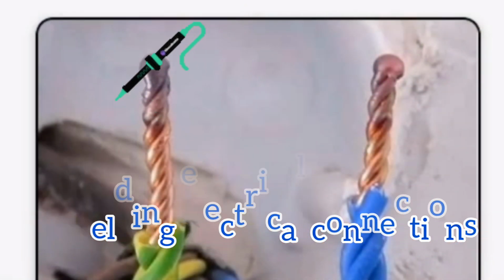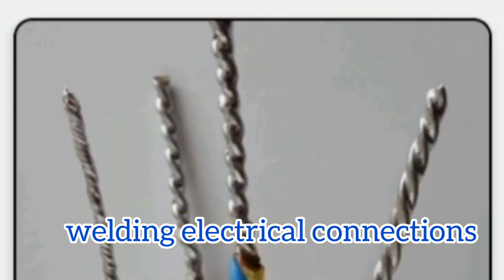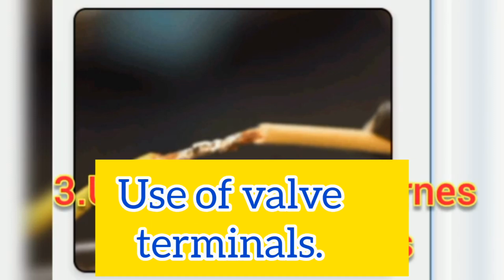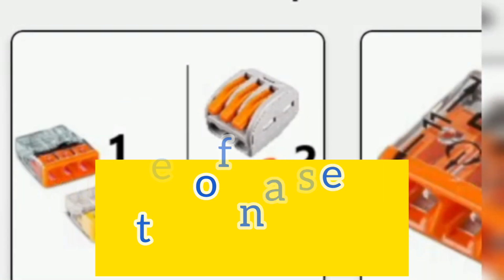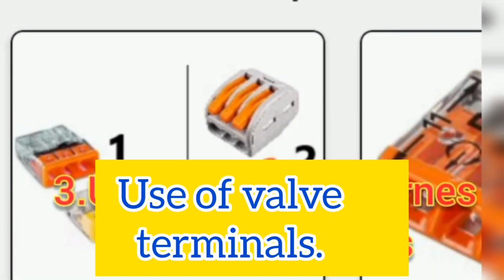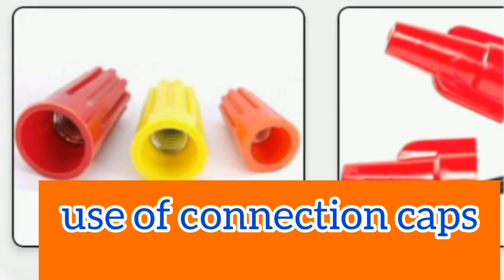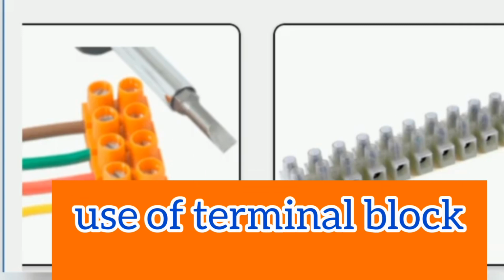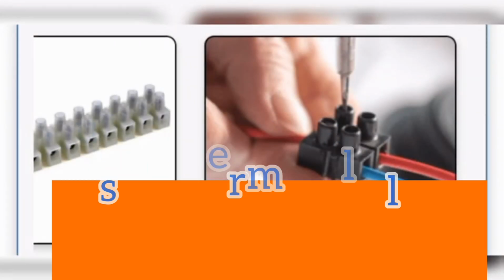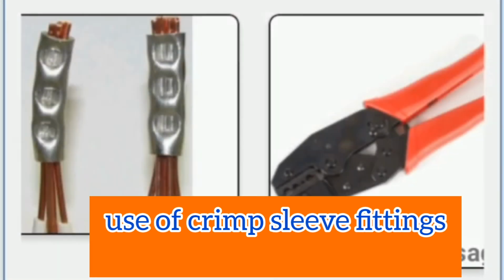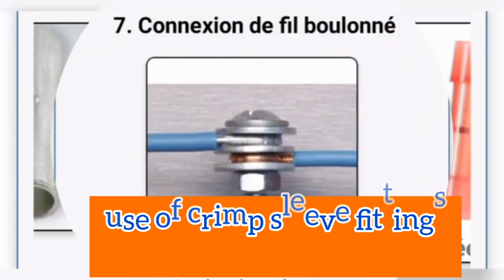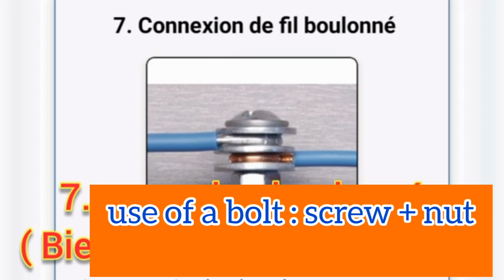That is to say, after forming the splice, add a layer of solder to strengthen the contact. Use of valve terminals, also called quick connector or WAGO. Use of connection caps. Use of terminal block, also called sugar connector. Use of crimped sleeve fittings. Use of a bolt, screw and nut.